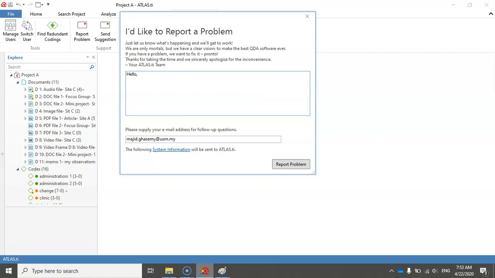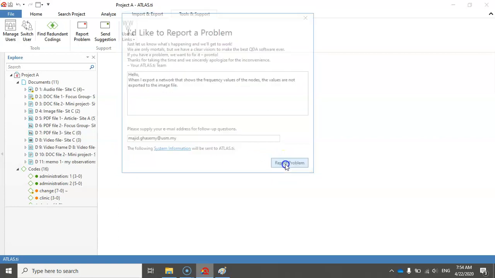Hello, when I export a network that shows the frequency values of the nodes, the values are not exported to the image file. So this is my email, and then I just click on report.